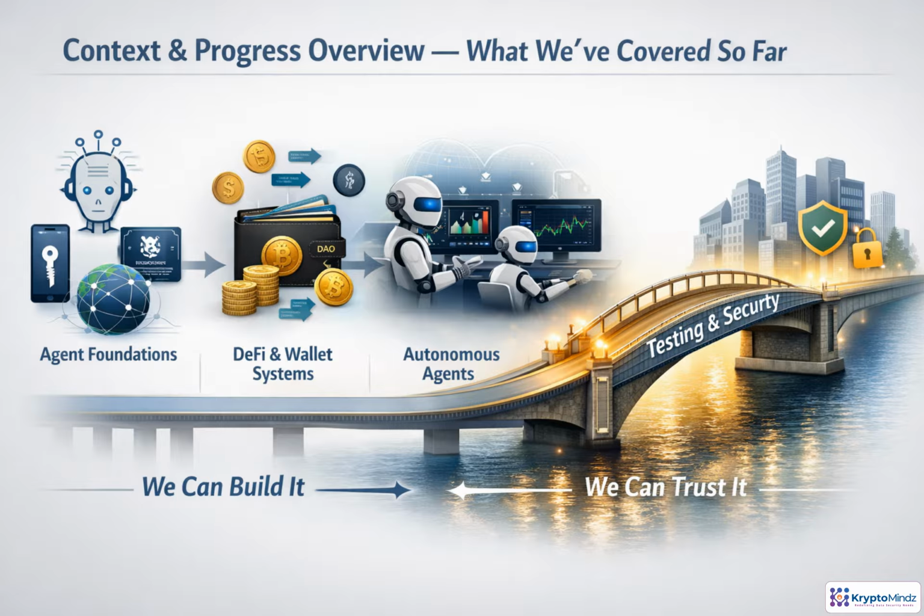So far, you've seen how agents reason, use wallets, call contracts, move value, monitor events, and operate autonomously. Now we shift to testing, showing that these systems behave safely, consistently, and transparently before they reach production.